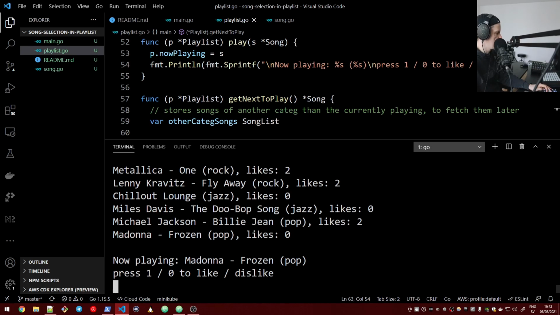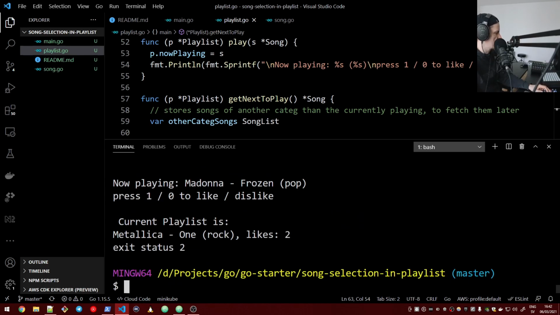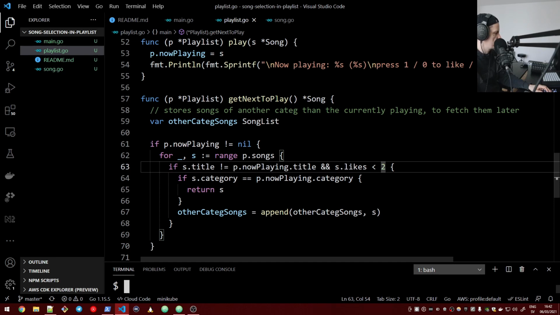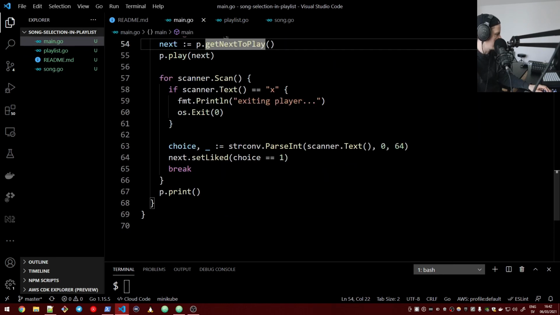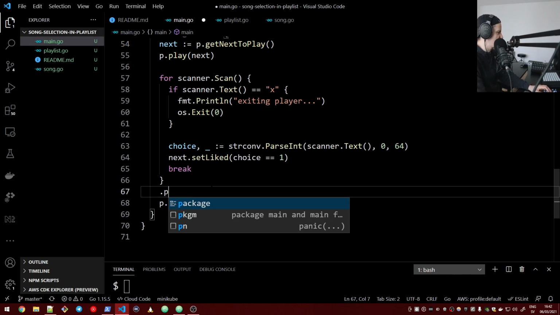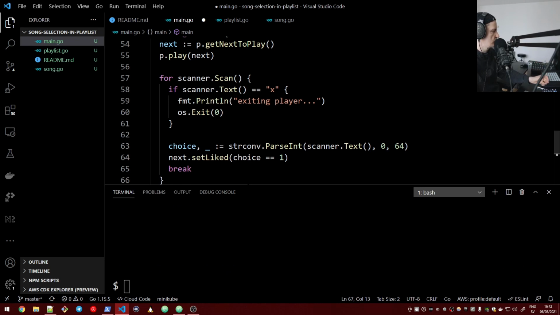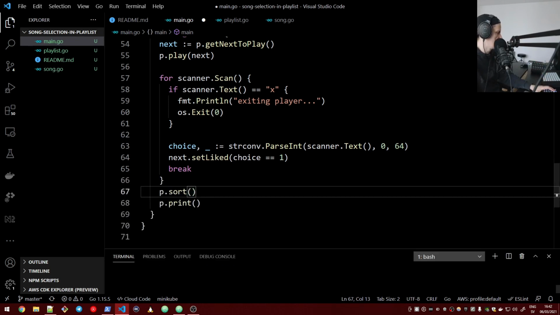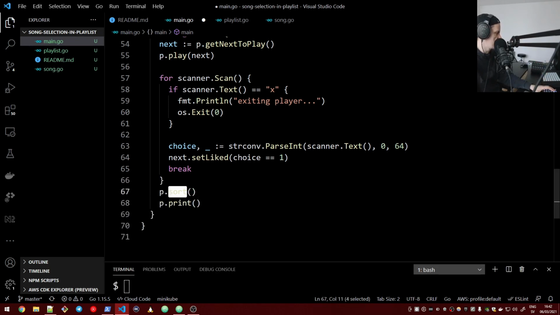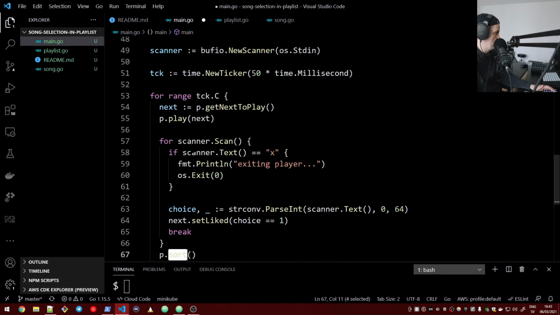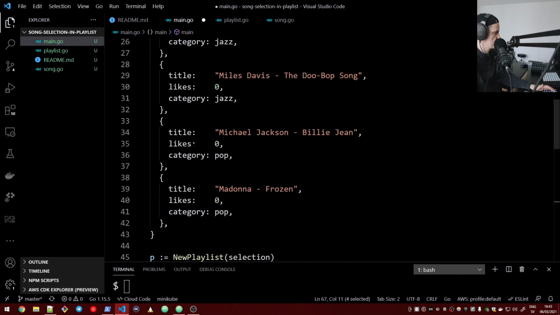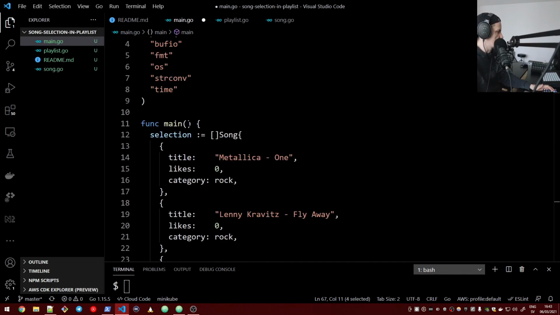So let's stop this. We could say, whenever this runs and whenever we print it here, sort it for me based on the number of likes, because it's easier to follow through when you look in the console. But how do we sort a playlist? These are not primitive. It does not contain primitive types. A playlist is something we just made up. So that means we need to create a custom sort implementation.